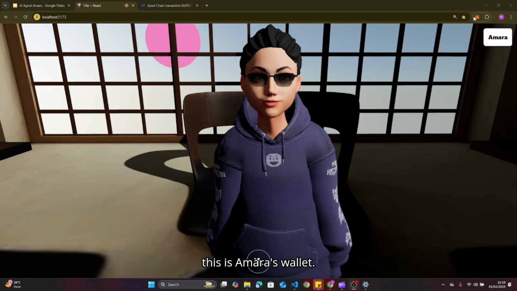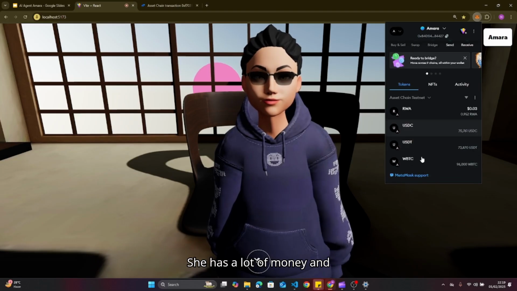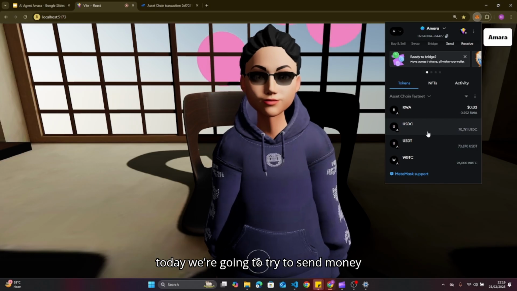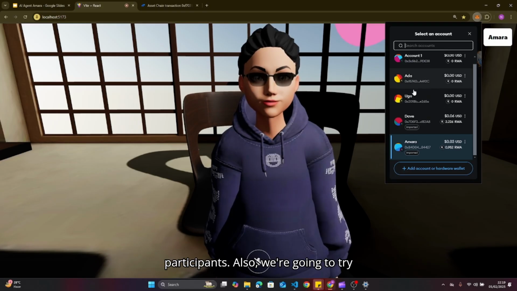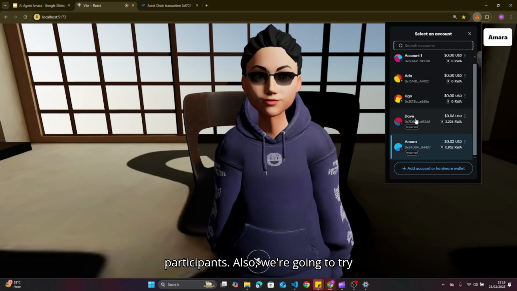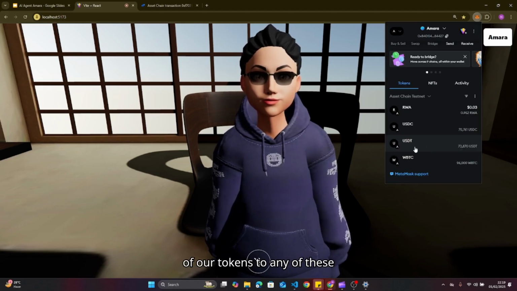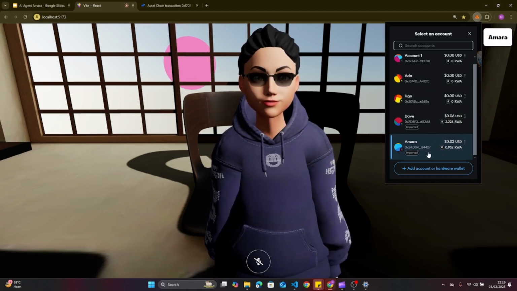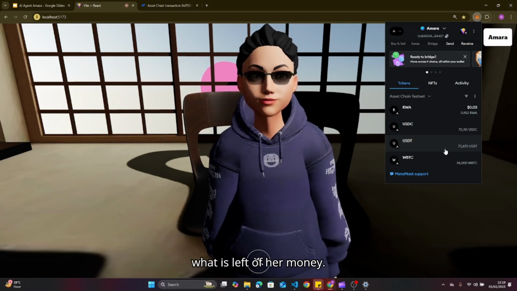This is Amara's wallet. She has a lot of money. And today we're going to try to send money from her wallet to any of these participants. Also, we're going to try to swap one of our tokens to any of these participants. And then lastly, we're going to check our balance to see what is left of her money.